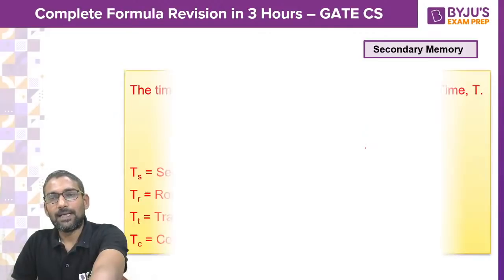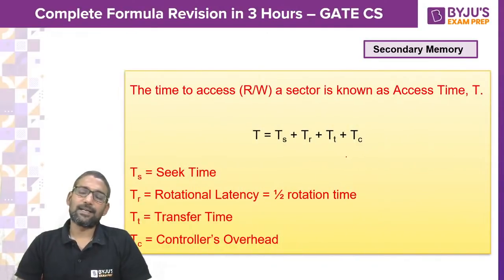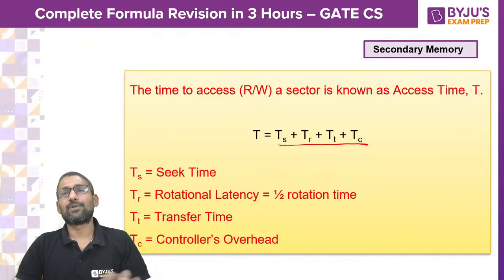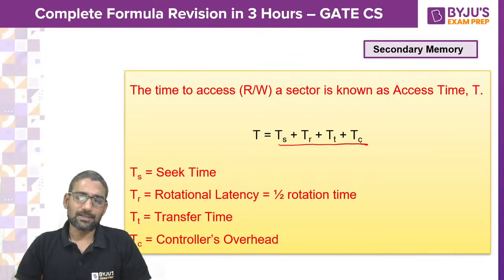And in the secondary memory, another thing which you have to revise is regarding access time. The time to access a sector, capital T, is the summation of seek time, rotational latency, transfer time and controller's time.